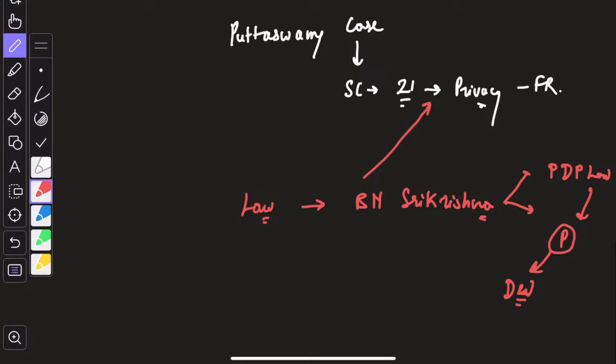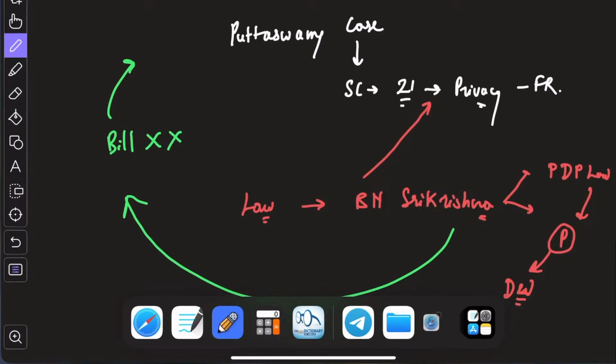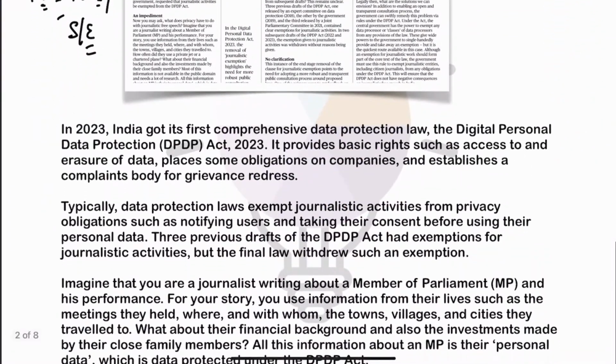Now, the government, on the lines of this particular committee, even introduced a bill in the parliament, but then it was rolled back. And what happened? The government finally again came out with a new bill, and this particular bill was passed. And we got the Digital Personal Data Protection Act 2023. Okay, so finally we got this.